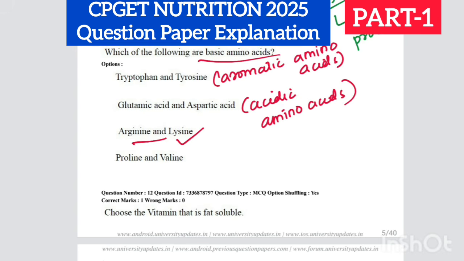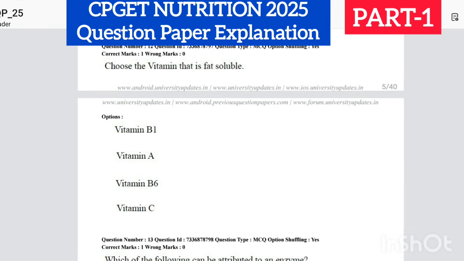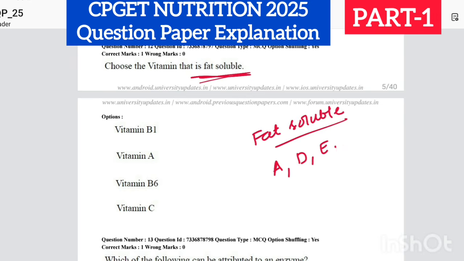Okay, so you have to go through examples of all the different types of amino acids: basic, acidic, neutral, aromatic, all those. Next question is very simple. Choose the vitamin that is fat soluble. We know very well that we have 4 fat soluble vitamins: A, D, E, K. These are the fat soluble vitamins, right? So what will be the answer? Vitamin A. Right, very simple direct question.